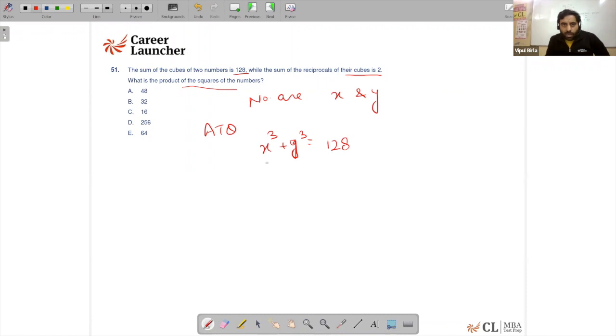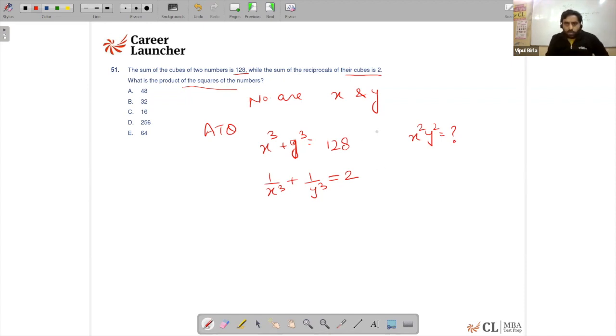And the sum of the reciprocal of their cubes, that means 1 by x cube plus 1 by y cube, the sum of the reciprocal of their cubes, is given as 2. And what is the product of the square of the numbers? So we are supposed to calculate the value of x square into y square.